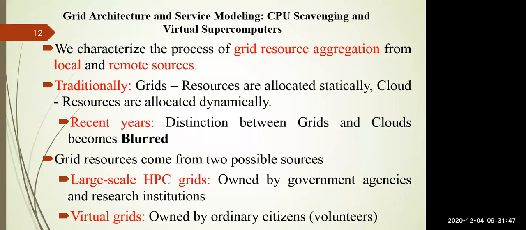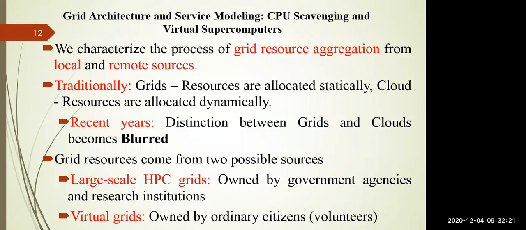We can characterize the process of grid resource aggregation from local to remote resources. Your resources may be present anywhere in the world, and I can locate those resources, or use the resources of those computer systems, with the help of the internet. Traditionally, in grid the resources are allocated statically, and in cloud the resources are allocated dynamically.